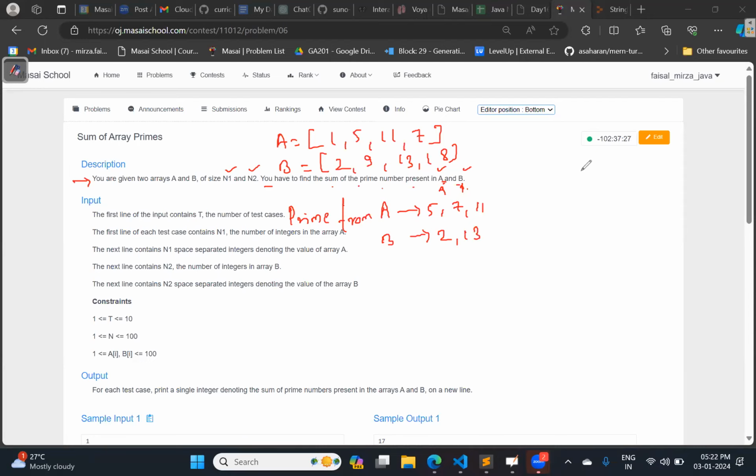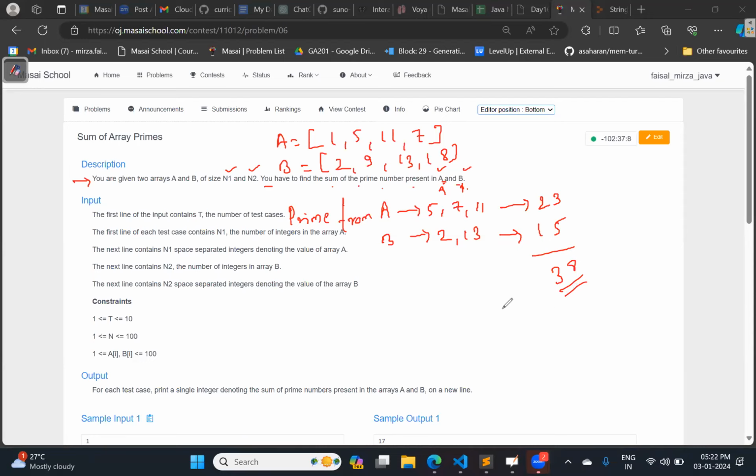What is the sum of 5, 7, 11? 23. Sum of 2 and 13 is 15. What is the total? 38. This is what you need to do.